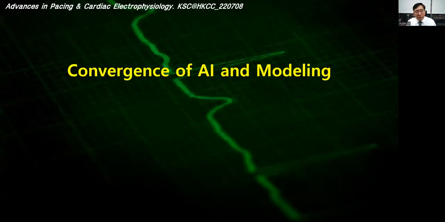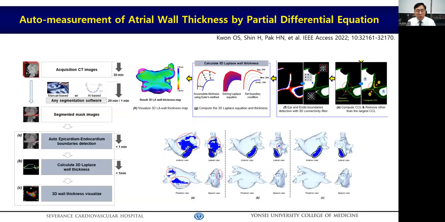The next step is the convergence of AI and CT integrated modeling data. To apply the atrial CT image to AI, we generated software for automated measurement of atrial wall thickness. By using this software, we can apply atrial CT imaging, including wall thickness, without human factors.